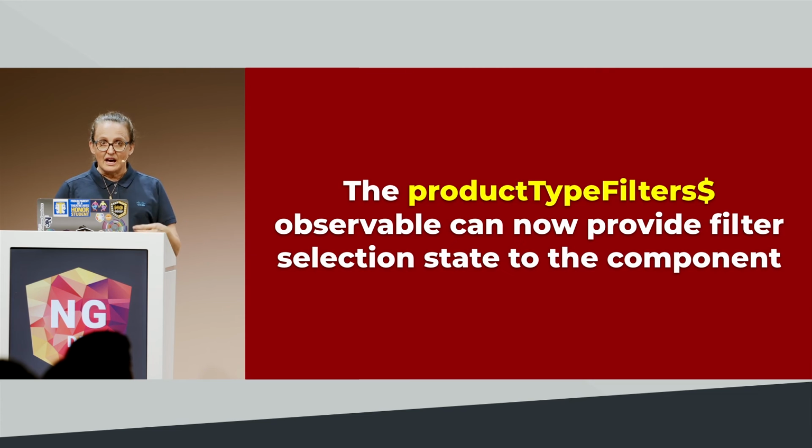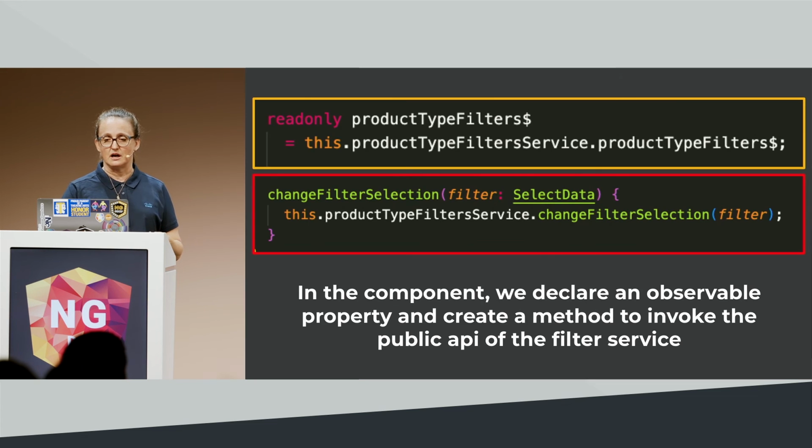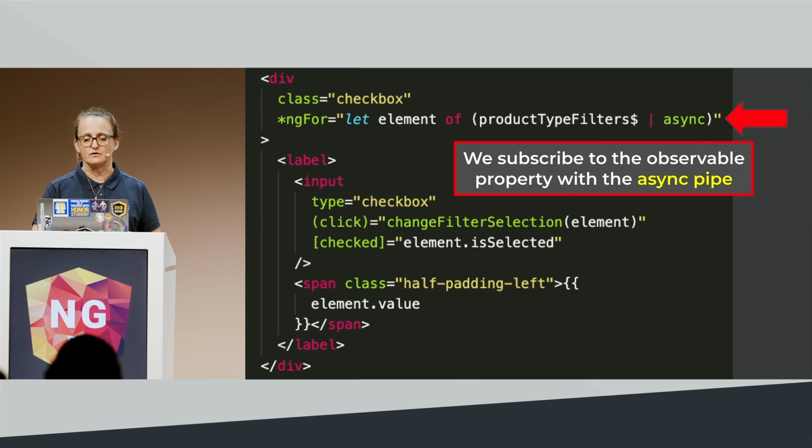OK, so now we have our product type filters observable, and we can provide the selection state to the component. So this is what the component needs. This is one of our data types that we need. So in the component, we can declare an observable property and create a method to invoke the public API of the filter service. So you can see I've declared a component property, which is an observable, and then I've declared a public method so that I can invoke the public method on the filter service.